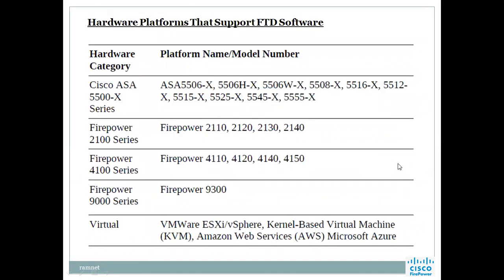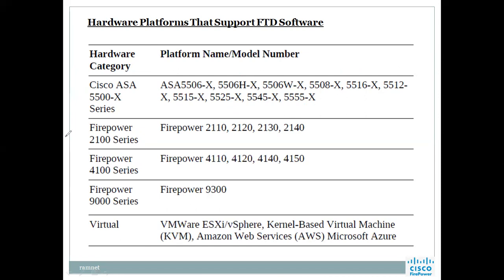And the next one, hardware platforms that support FTD. As I was telling, we have the ASA 5500X series, which is normally installed in every other corporate environment. We are using the 5506X. If you would like to upgrade whatever ASA you have to FTD, these model numbers can be upgraded: 5506, 5506W, 5508, 5516, 5512, 5515, 5525, 5545, and the others.